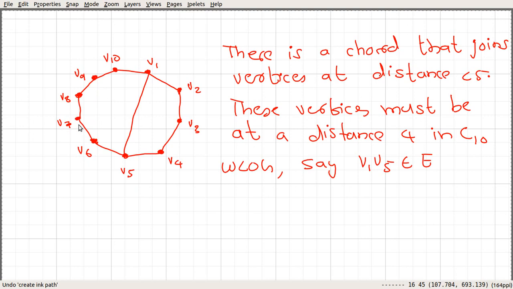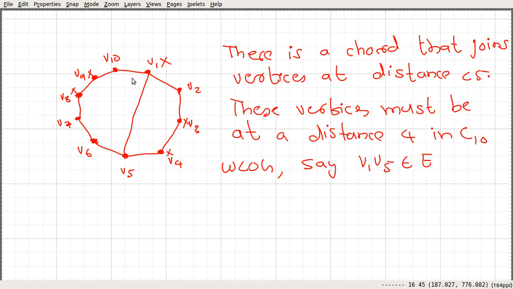So we are not allowed to add an edge between V6 and V8, V6 and V9, V6 and V4, and V6 and V3. Again, if we add an edge between V6 and V4, we have this triangle, so that edge is also not possible.